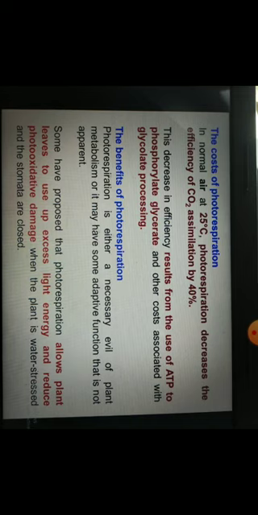Yes, it is proposed that photorespiration allows plant leaves to use up excess light energy and reduce photooxidant damage when the plant is water stressed and the stomata are closed. Okay, so this is all about photorespiration.